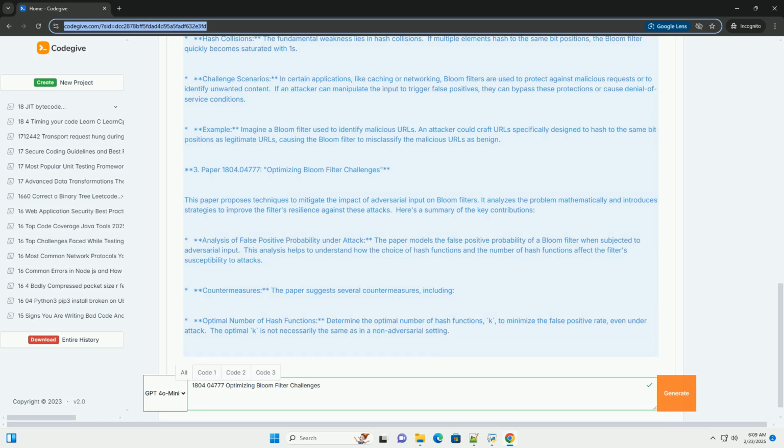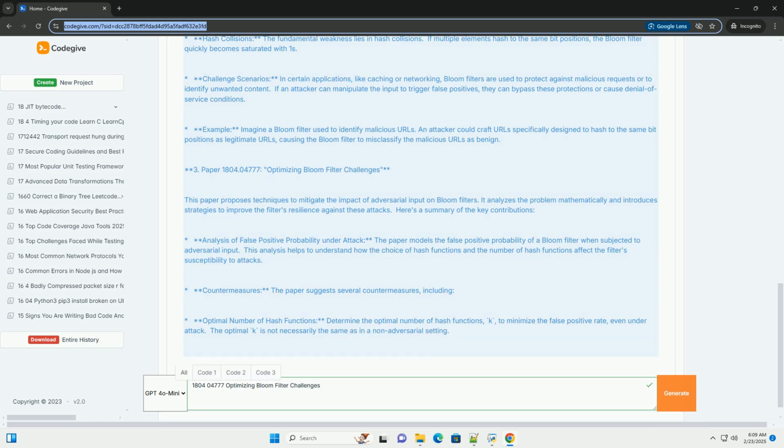Seeded hash functions: adding a secret key, seed, to the hash functions. This makes it much more difficult for an attacker to predict the hash output and craft adversarial input, as they do not know the secret key. Filter resetting or refresh: periodically resetting or rebuilding the Bloom filter. This can help to remove the effects of adversarial insertions. The rate of refreshing needs to be carefully balanced with the overhead of rebuilding the filter. Using different Bloom filter variants: considering variants like cuckoo filters or quotient filters that have better resistance to certain types of attacks.